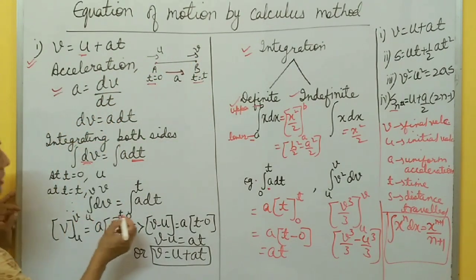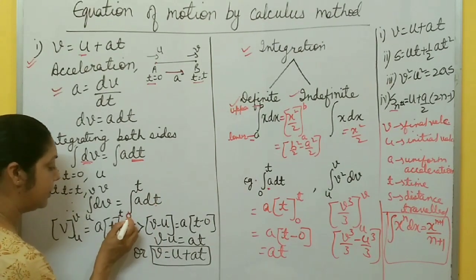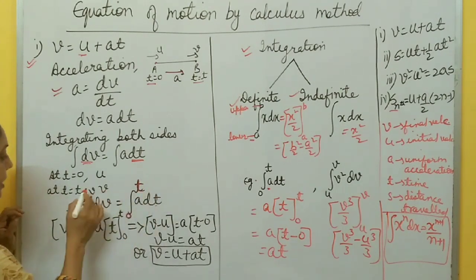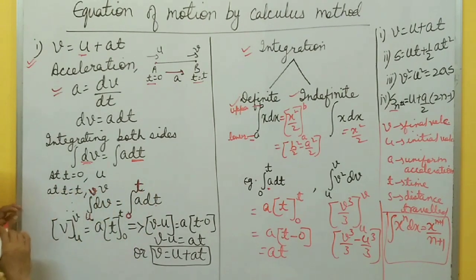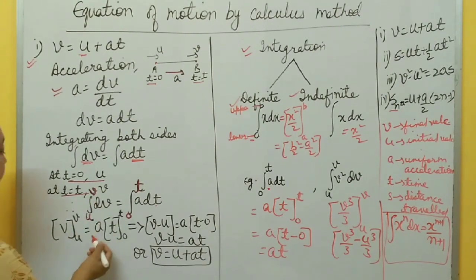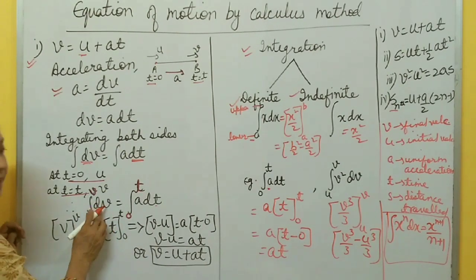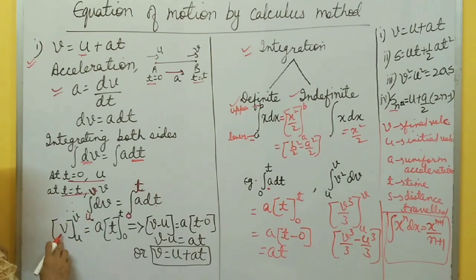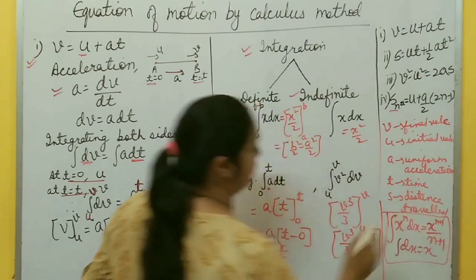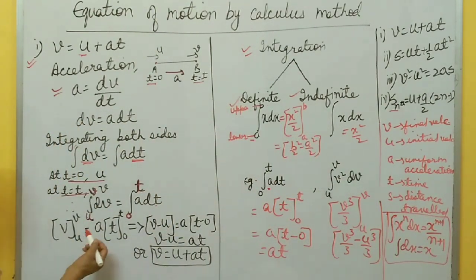So you put limits. Here time is there, so at time t equal to 0, velocity is u, and the upper limit, at time t equal to t, velocity is v. Hope it's clear. Right? So now integrate: integration of dv is v, like integration of dx is x. You must note down this one also. Integration of dx is x, so integration of dv is v, upper limit, lower limit, equal to a.